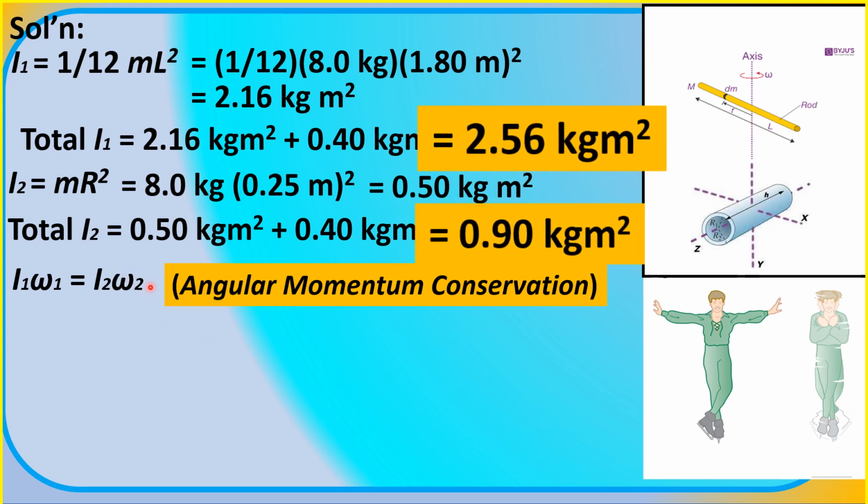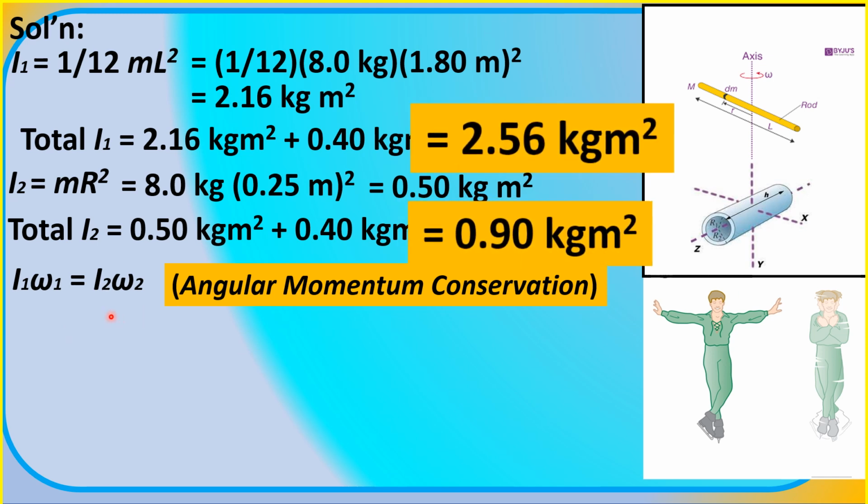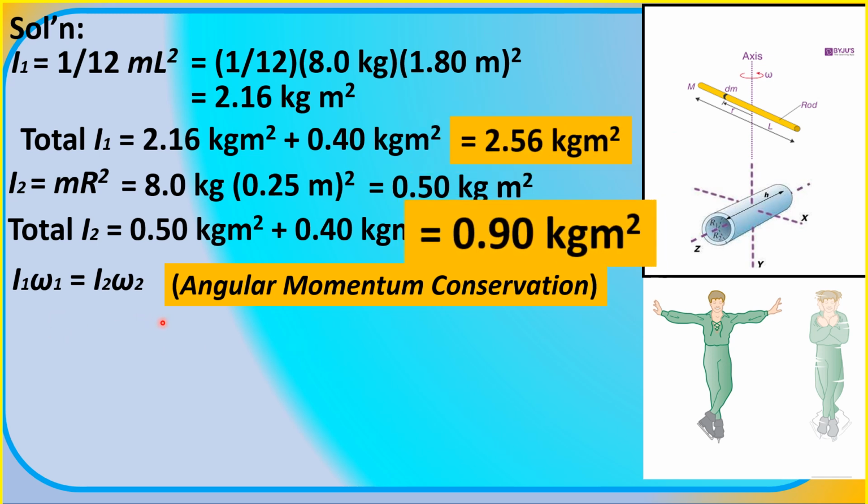So basically, this is what the law of conservation of angular momentum is telling us. There is what we call a constant value for the angular momentum. The initial angular momentum is just equal to the final angular momentum. That is what is meant by this formula. And since we are looking for